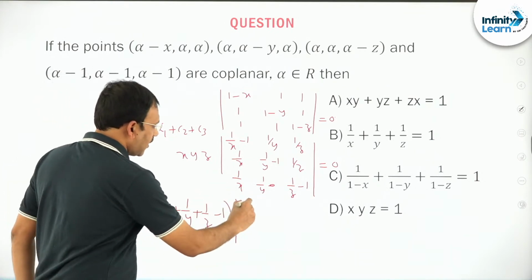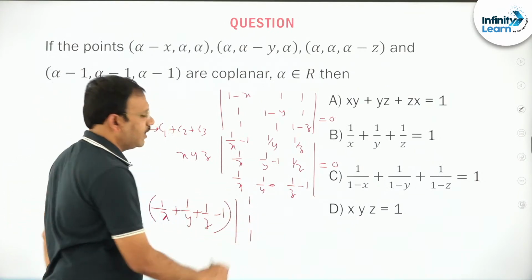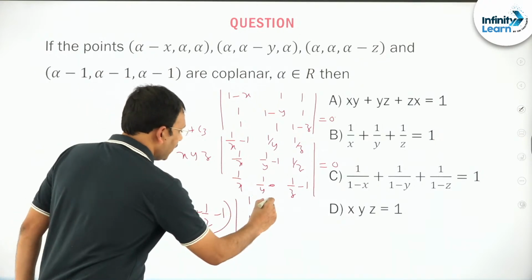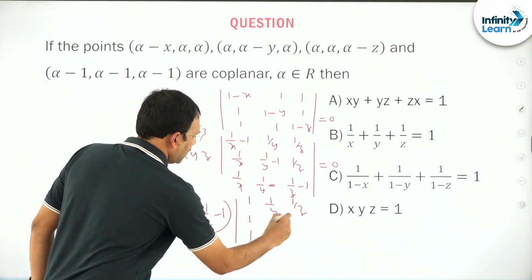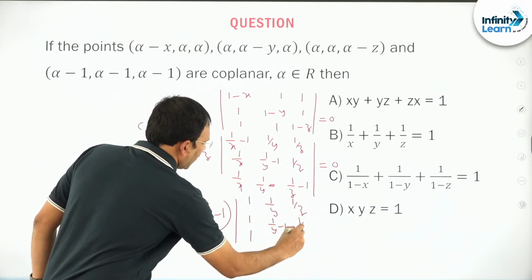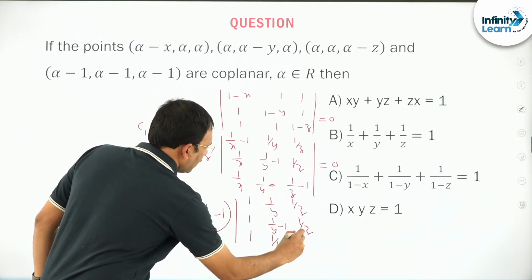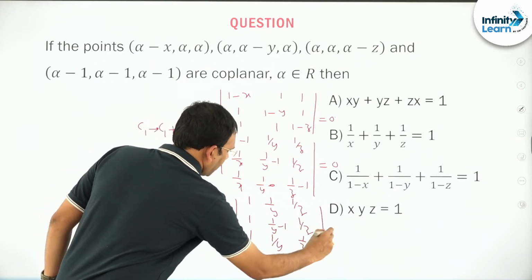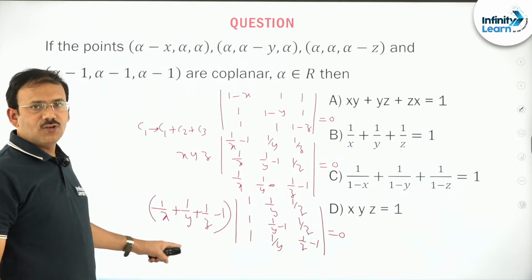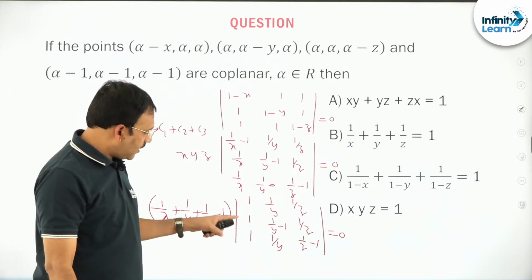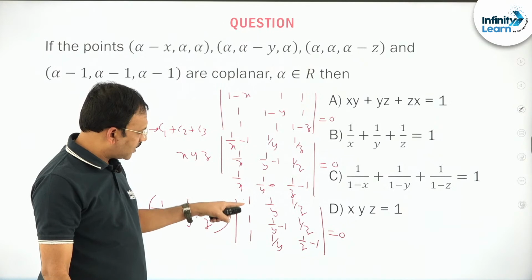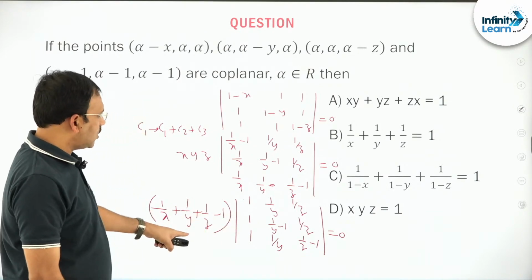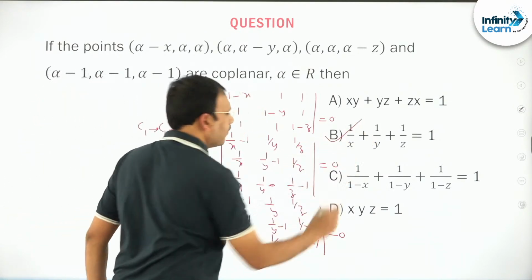Then after taking common here, 1, 1, 1 will be left. Then here it will be 1 by y, 1 by z, 1 by y minus 1, 1 by z, 1 by y, 1 by z minus 1. So either this must be 0 or this must be 0. With the help of this, you can subtract here. This is equal to 0 means option B is one possibility.